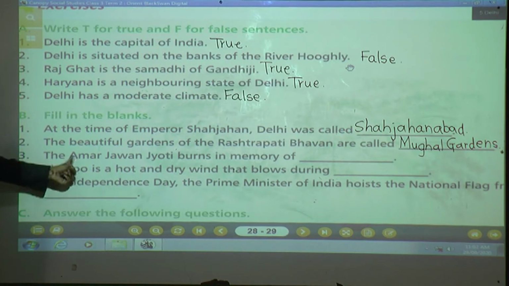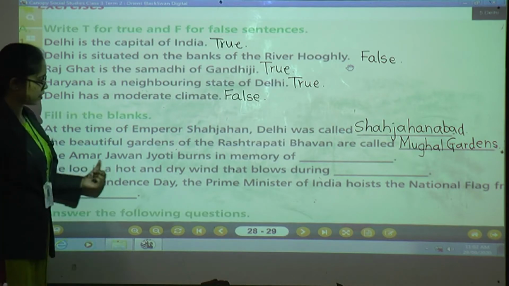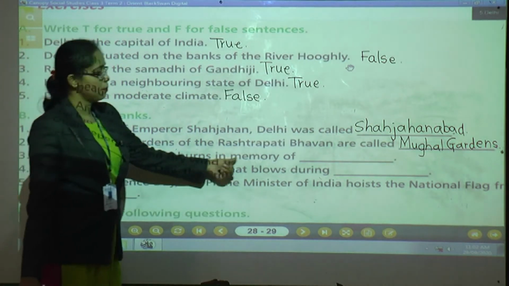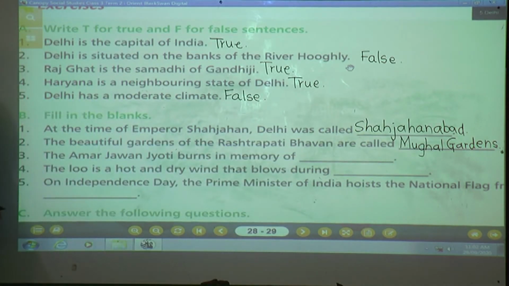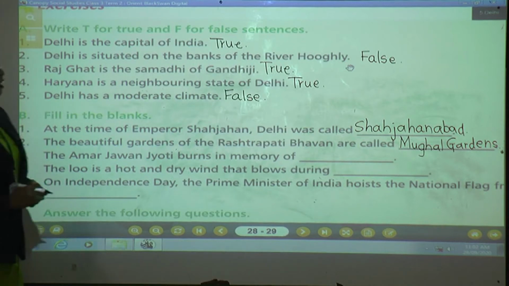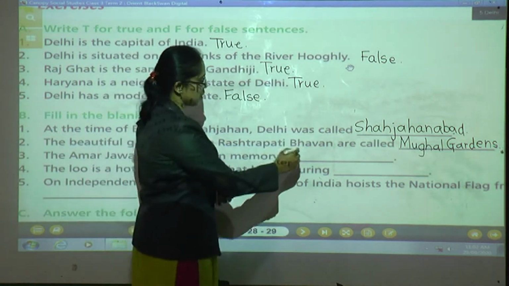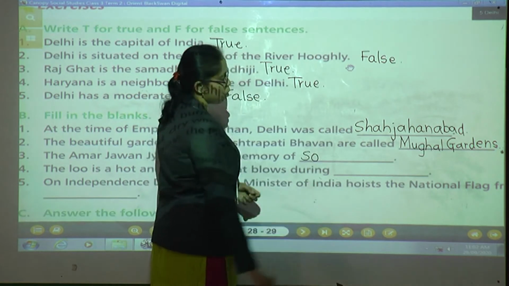Let's see number 3, the Amar Jawan Jyoti burns in the memory of dash. Why have we built Amar Jawan Jyoti in the memories of whom? In the memories of, correct, soldiers. What is the spelling of soldier? S-O.